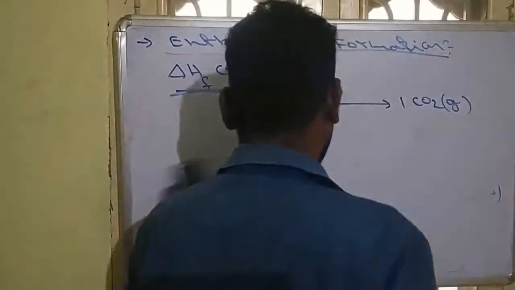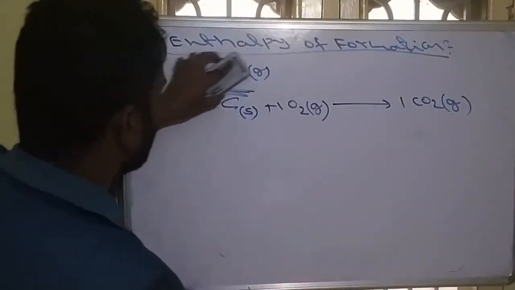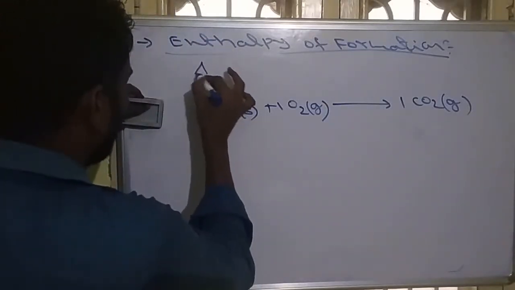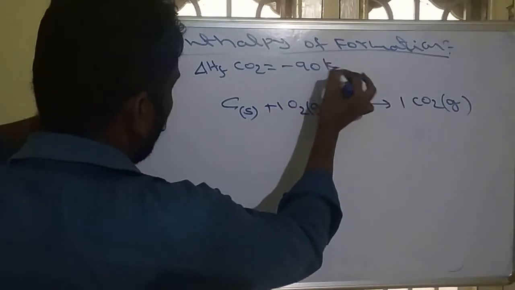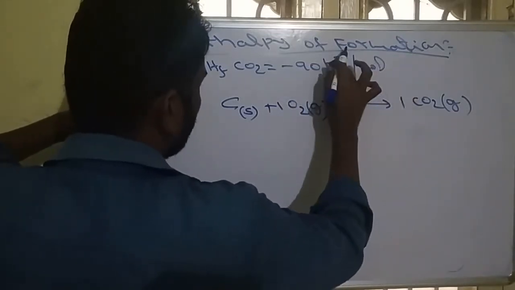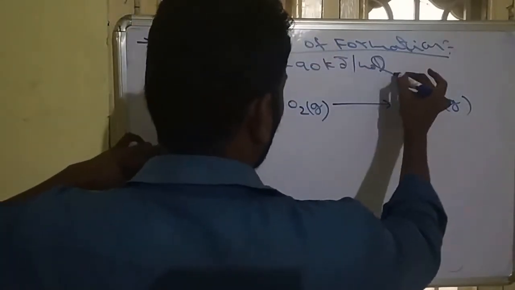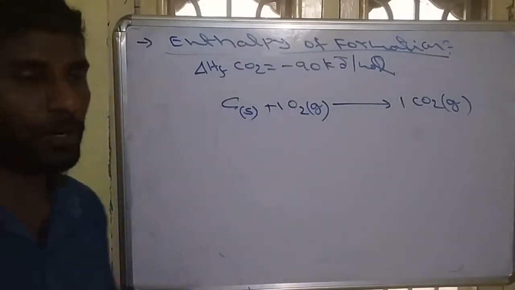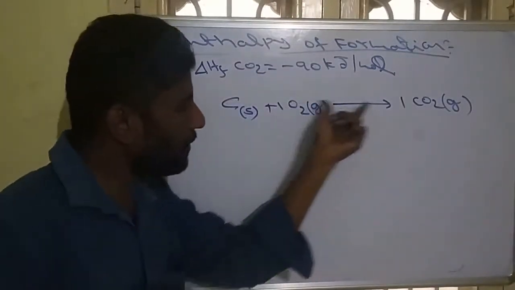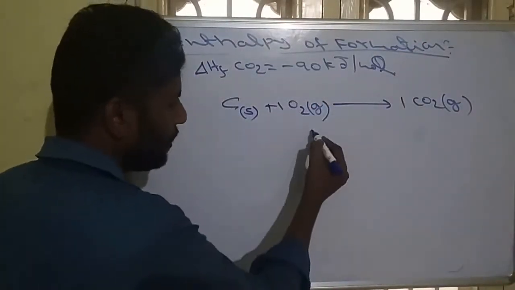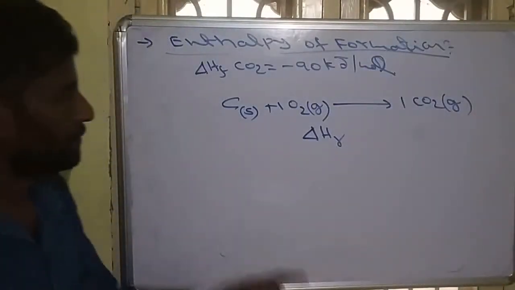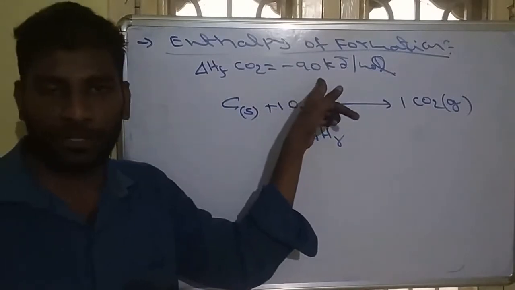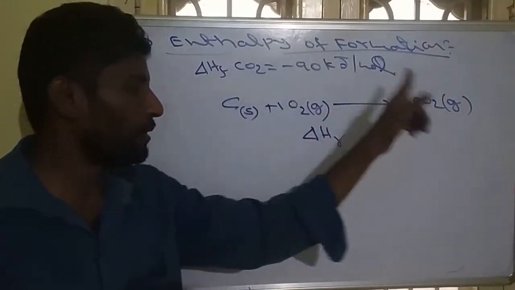So sometimes they will give the enthalpy of formation value. For example, the enthalpy of formation of CO2 is given as, suppose, minus 90 kilojoule per mole. The enthalpy of formation of CO2 is given, and they also give a reaction and ask what is the enthalpy change of this reaction.